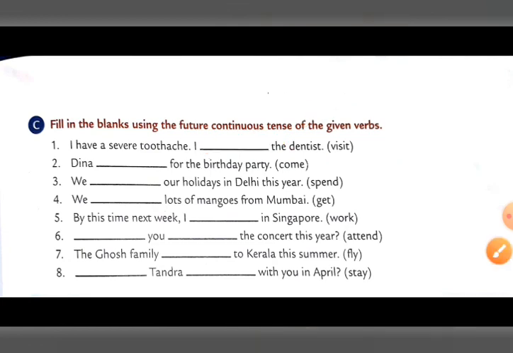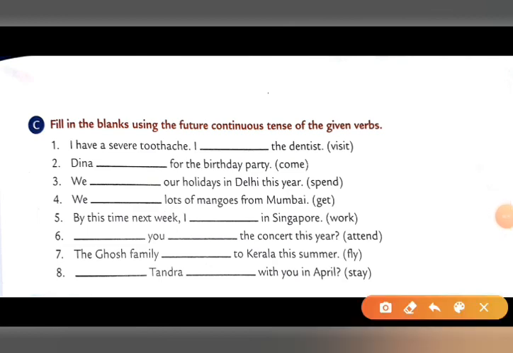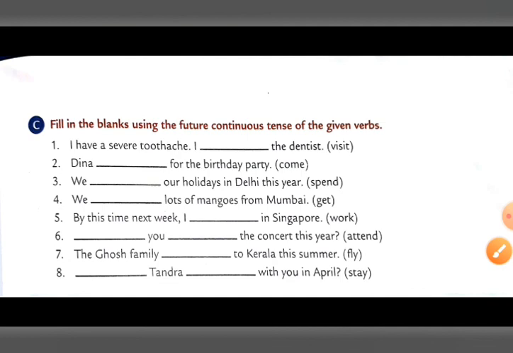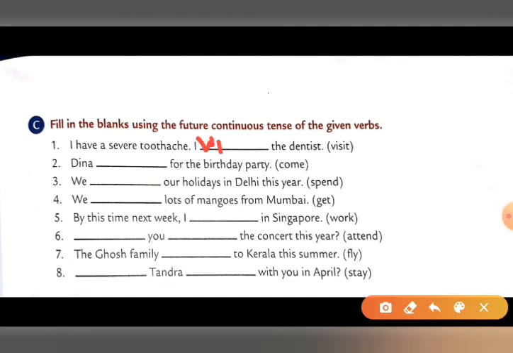What will the answer be? First is will be visiting. So you have to write here will be and visit, and after visit what do you have to write? The ing form of the continuous tense.